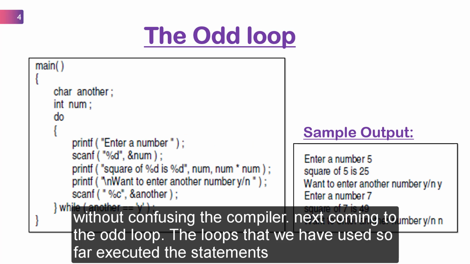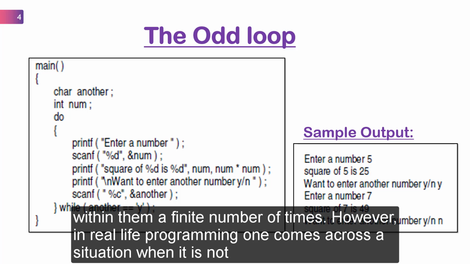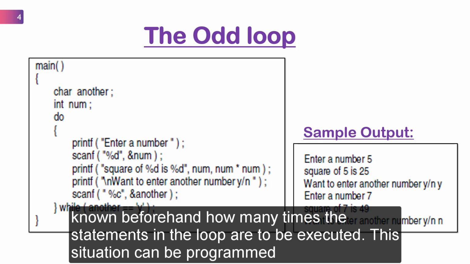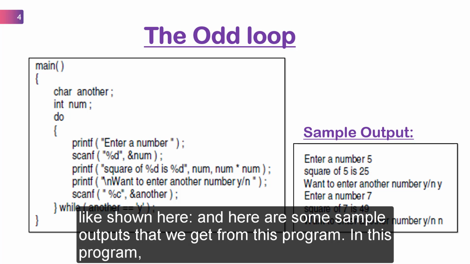Next, coming to the do-while loops. The loops that we have used so far executed the statements within them a finite number of times. However, in real-life programming, one comes across a situation when it is not known beforehand how many times the statements in the loop are to be executed. This situation can be programmed like shown here.